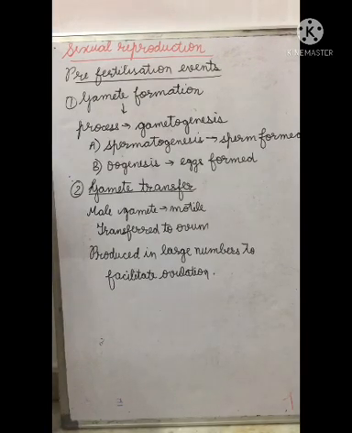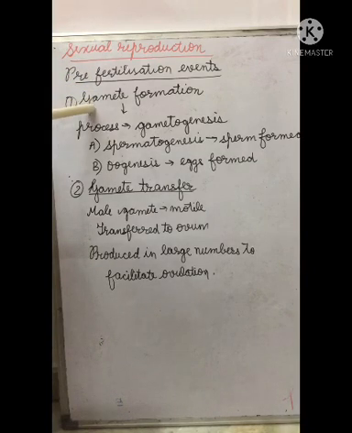The first part involved in reproduction is the pre-fertilization events. Pre-fertilization events are all the events which take place before the formation of the zygote, and these are many times asked in board exams also.